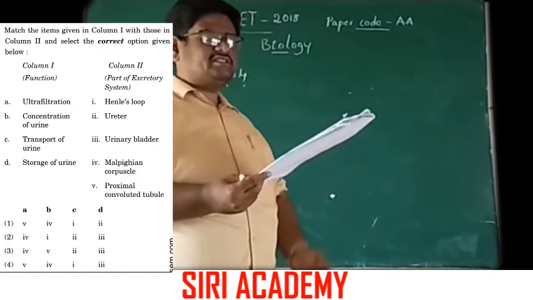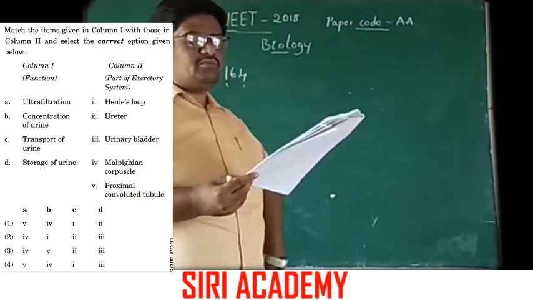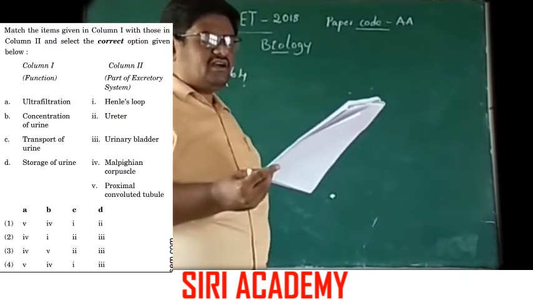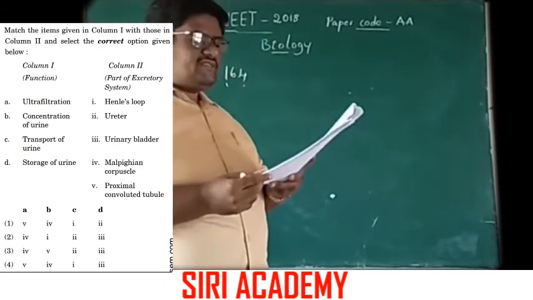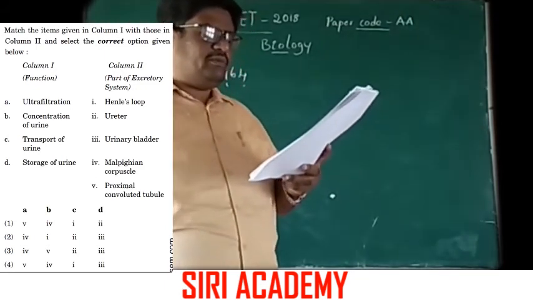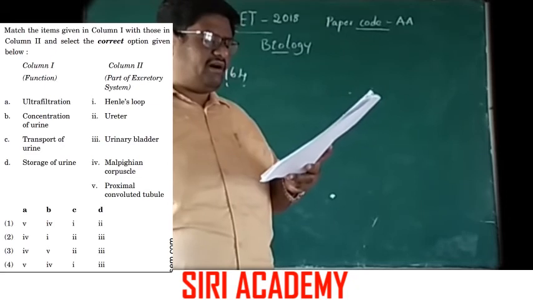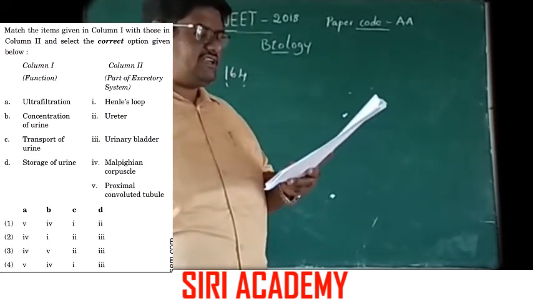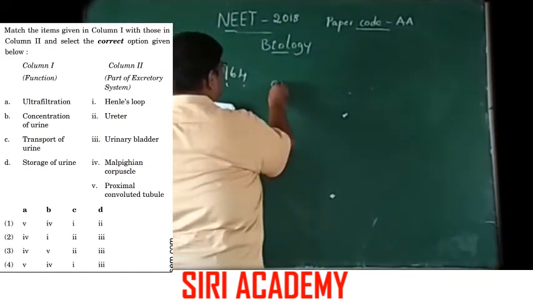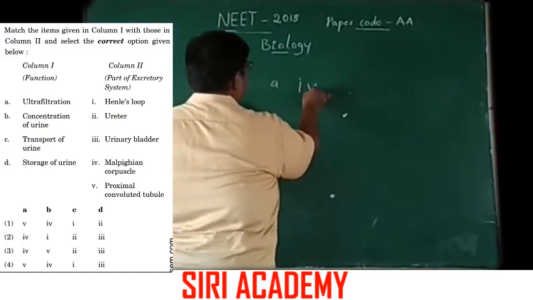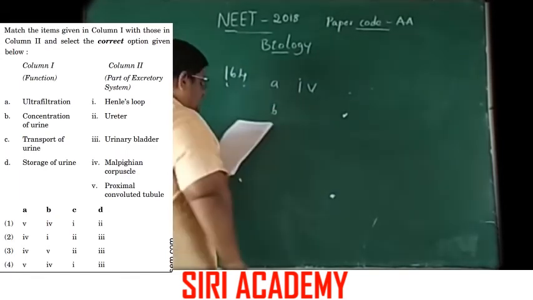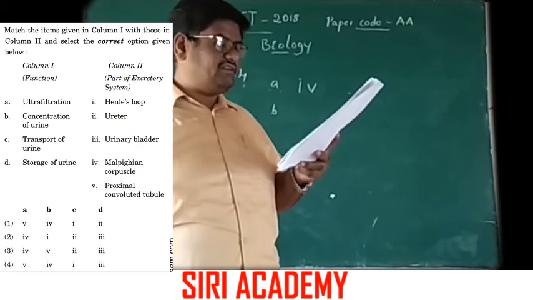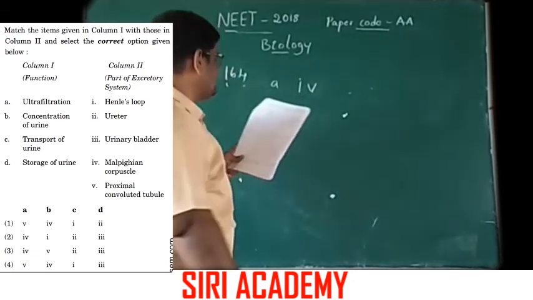Match the items given in column 1 with those in column 2 and select the correct options given below. Column 1 ultrafiltration. See here Henle's loop, ureter, urinary bladder, Malpighian corpuscle. The ultrafiltration takes place in Malpighian corpuscle. Option A is option 4. Here B concentration of urine takes place in Henle's loop.